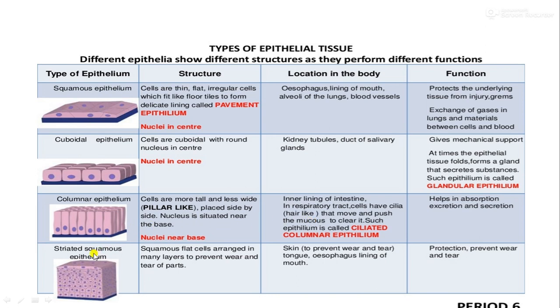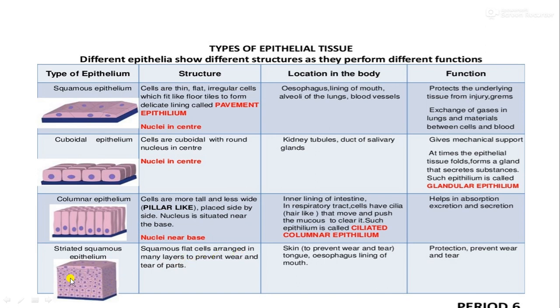And then comes the fourth kind, squamous epithelium having many layers, which is called stratified epithelium. Please see the spelling: S-T-R-A-T-I-F-I-E-D, it should be, not striated, stratified epithelium. The squamous flat cells are arranged in many layers to prevent wear and tear of the parts. And this lower side is the basement membrane.